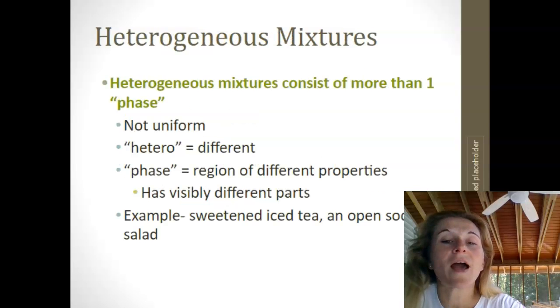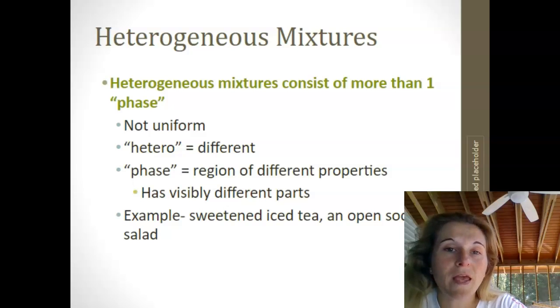Then we also have a heterogeneous mixture, and that has one or more phases, meaning that they're not uniform. The mixture has different layers to it, usually very visibly different, like oil and water together. Or if we put too much sugar in iced tea and the sugar all goes to the bottom of the glass of iced tea.